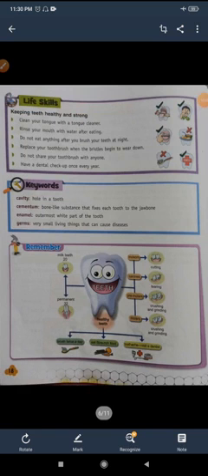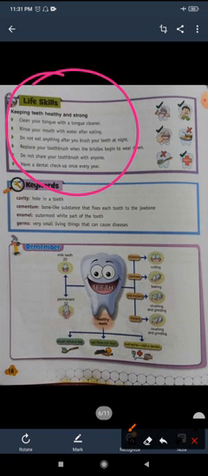Okay, now here are some points on life skills for keeping teeth healthy and strong. Some points that you should follow. We should brush our teeth correctly. There is a right way and a wrong way. We must brush our teeth at least twice a day: once when we wake up early in the morning, and the second time when we go to bed after dinner.